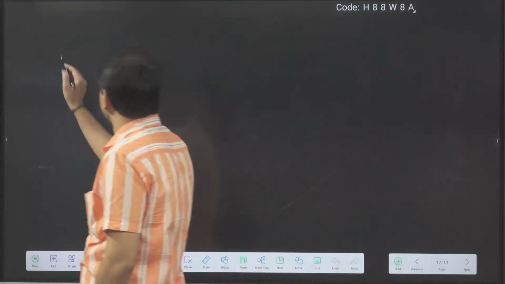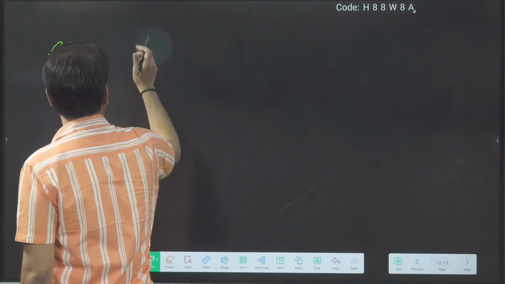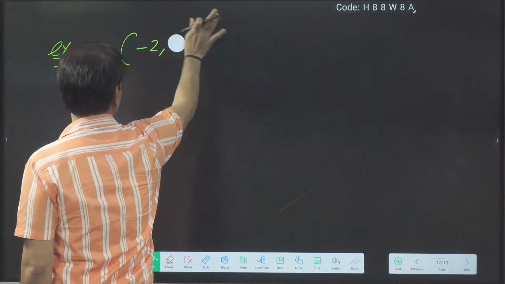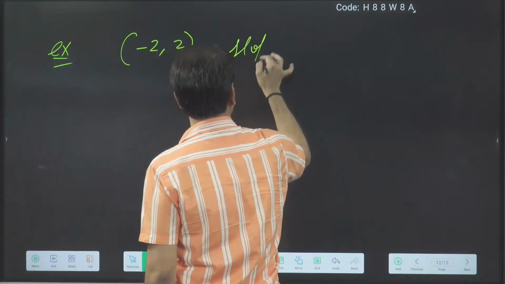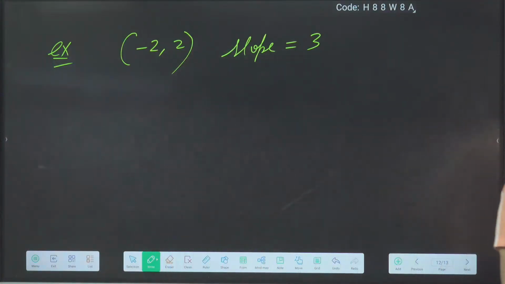Okay, one more. Suppose I am giving, write fast: what is the equation of a straight line passing through -2 comma 2 and the slope is 3?